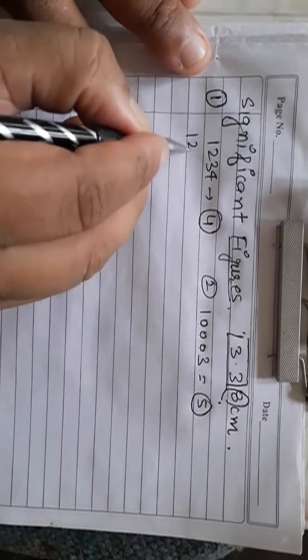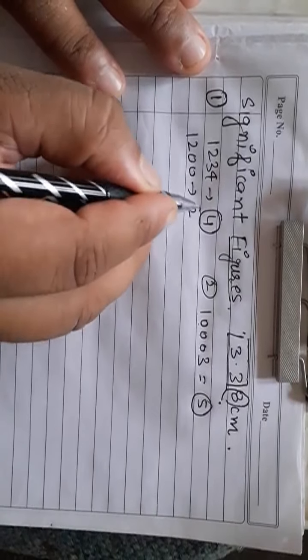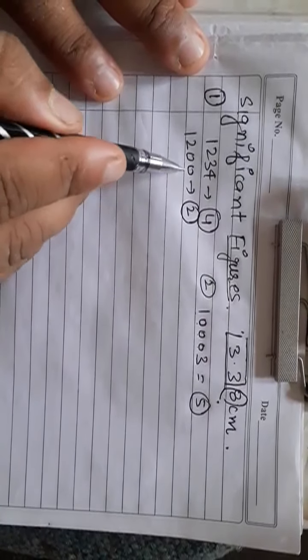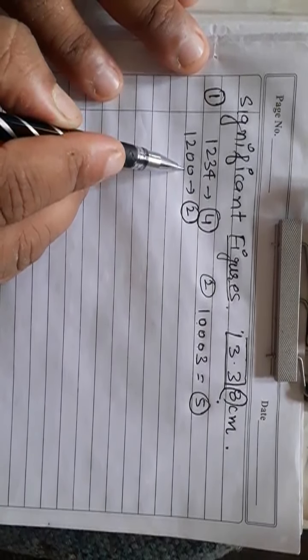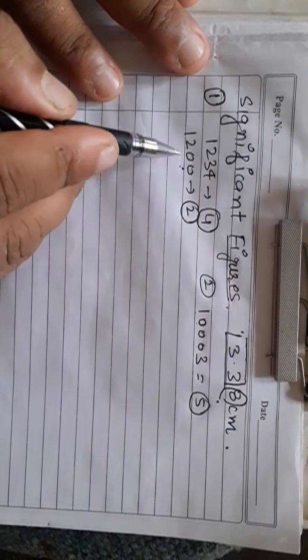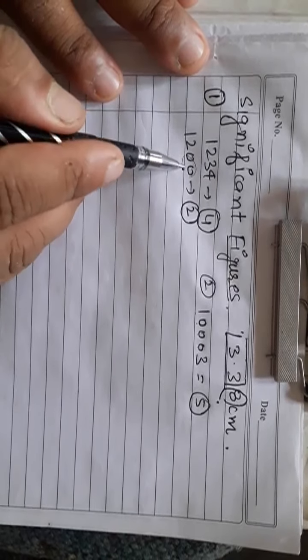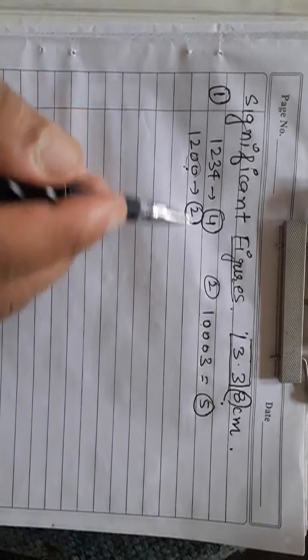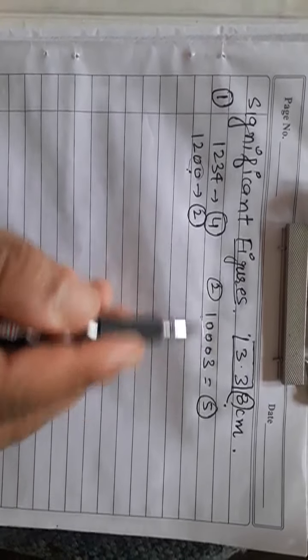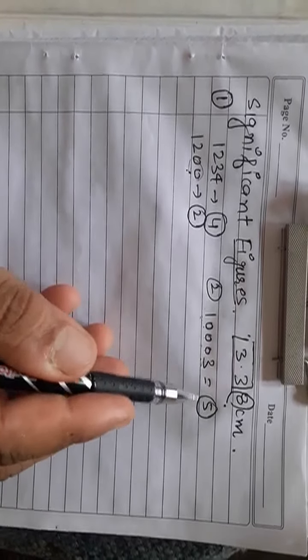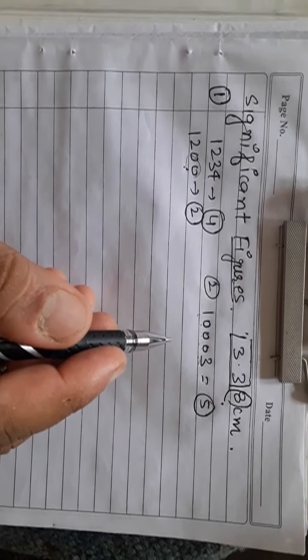But if I write 1, 2, 0, 0, the answer will be 2. Why? The last digit is not a non-zero digit, it is a zero, and all the zeros to the right are not significant. But since these zeros are between two non-zero digits, they are significant.